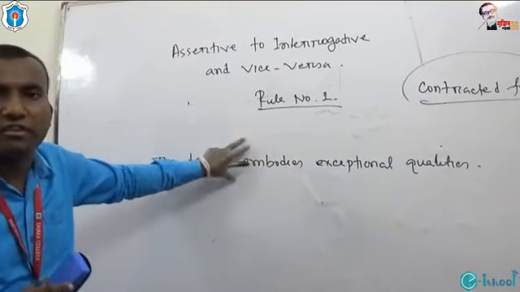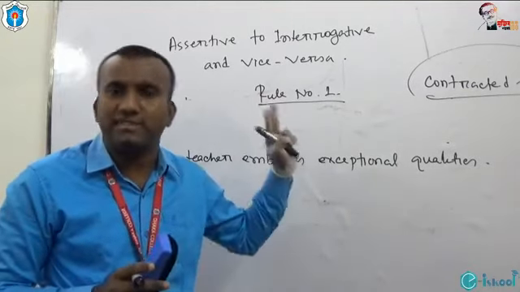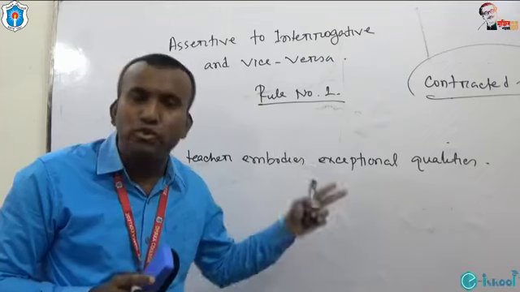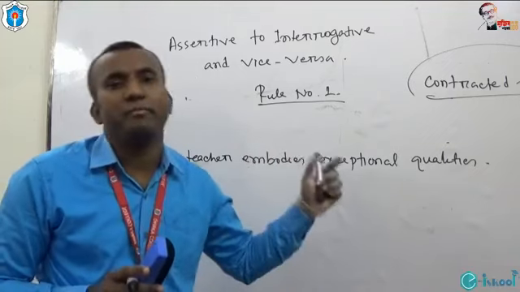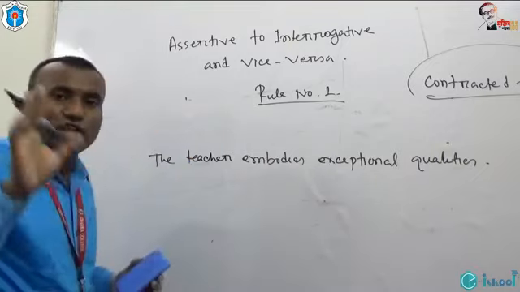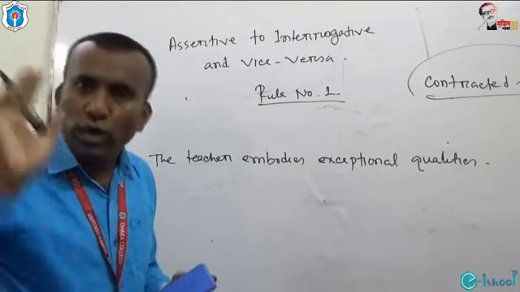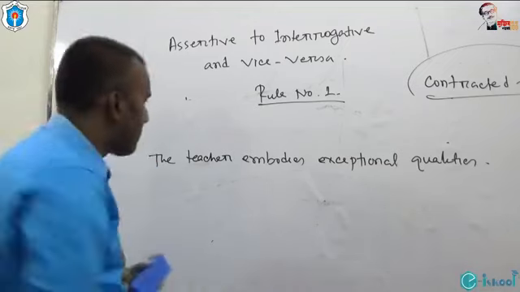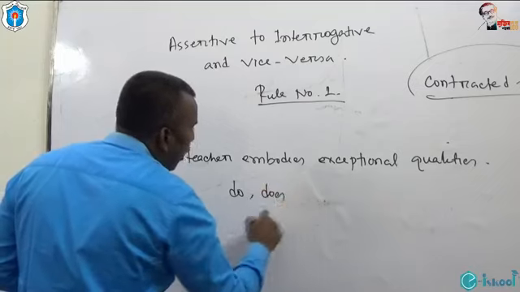So what is the auxiliary verb? If there is no direct auxiliary verb in an assertive sentence, we have to pick up an auxiliary verb from the main verb. If there is no auxiliary verb directly used in the assertive sentence, we have to put do or does or did.